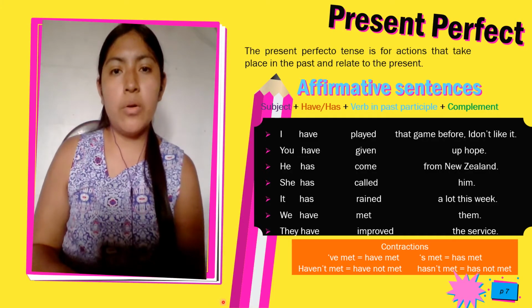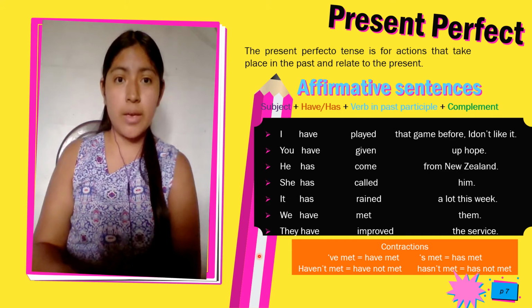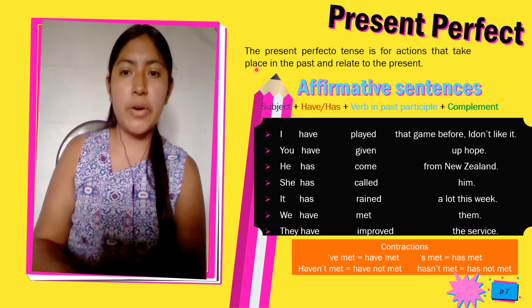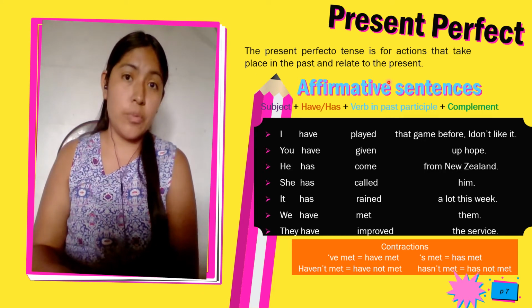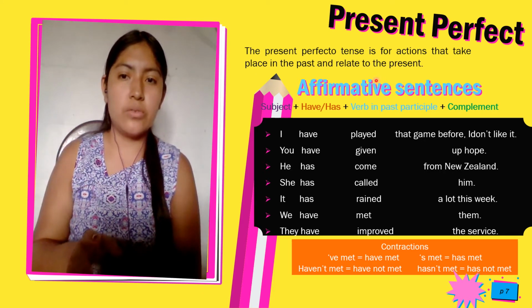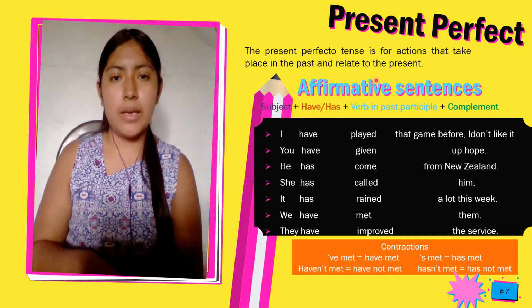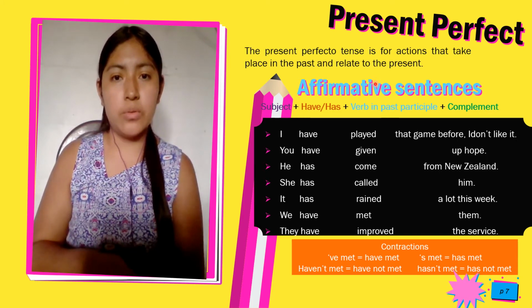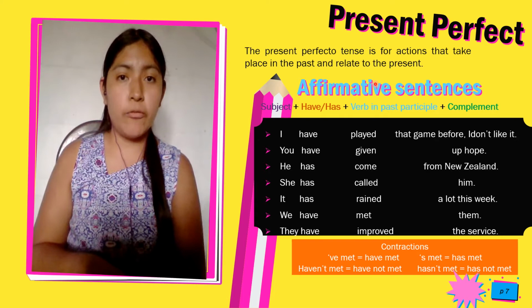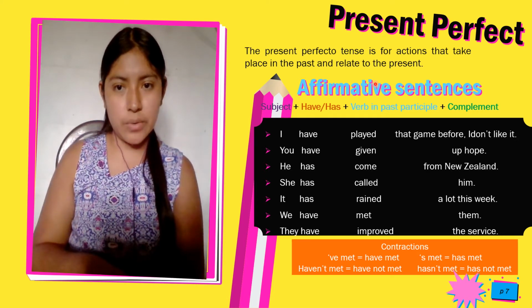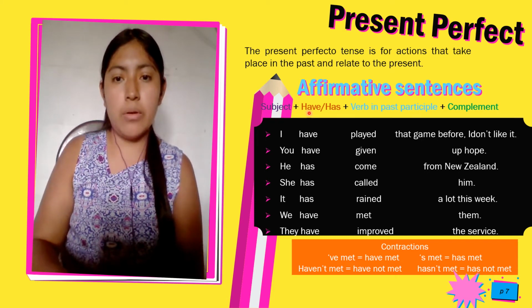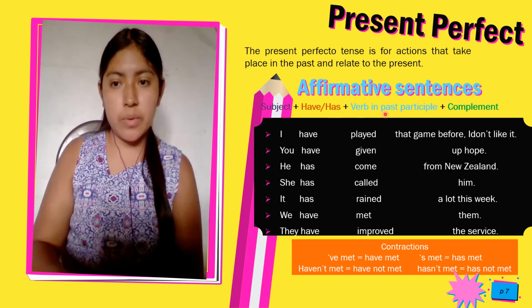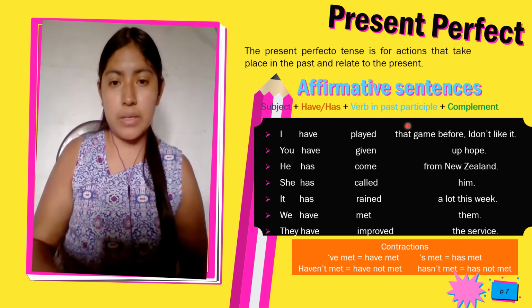Now we move on to the next topic. The present perfect tense is for actions that take place in the past and relate to the present. Now we learn how to structure affirmative sentences in the present perfect. The structure is subject, plus have or has, plus verb in past participle, plus complement.